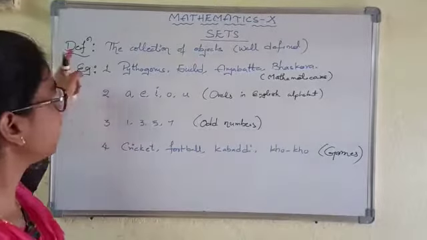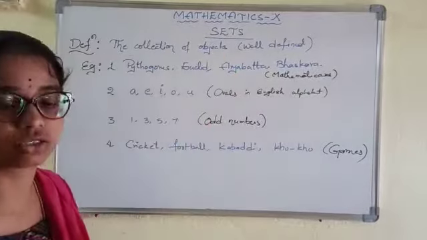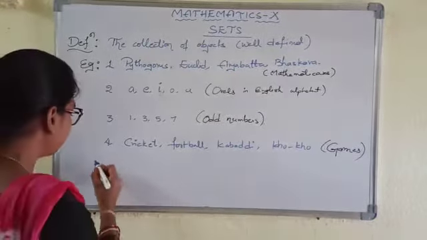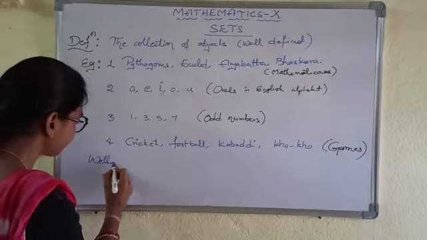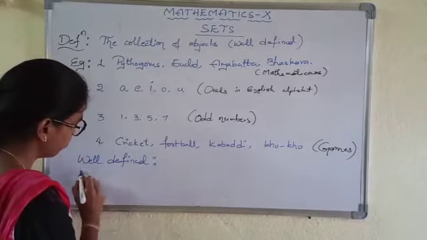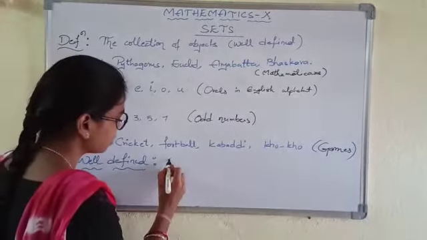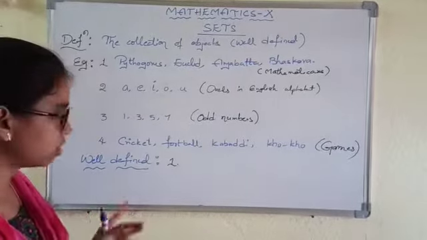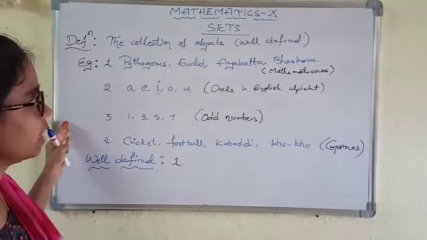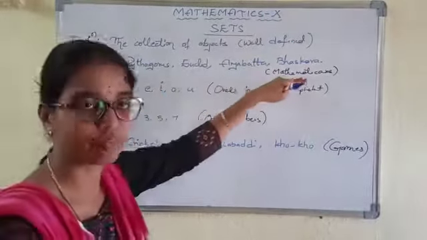So the set is defined as the collection of well defined objects. What do you mean by well defined? Well defined means in a set it should have the common property. In these examples we have clearly seen that in the first example it is a collection of mathematicians.